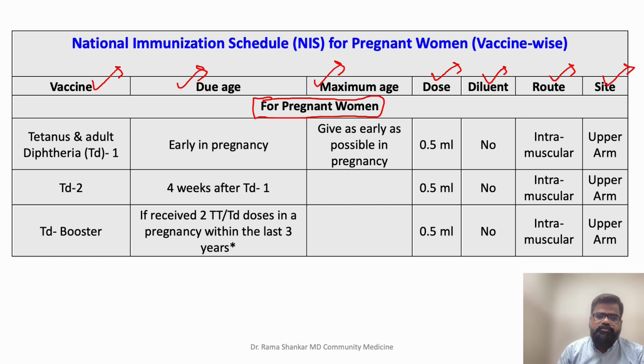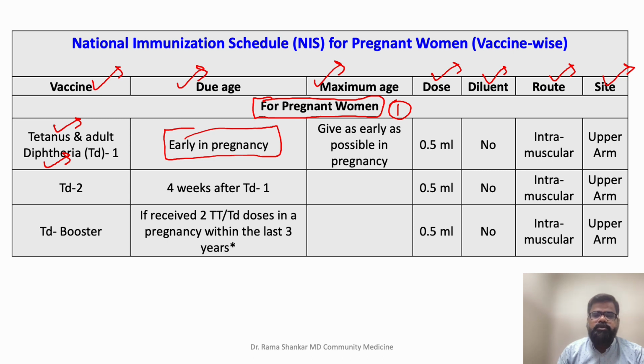So let's start. The first beneficiary is the pregnant woman. For pregnant women, as per the schedule, we give the vaccine called tetanus and diphtheria, so it becomes TD1. The first dose of TD should be given as early as possible in pregnancy.